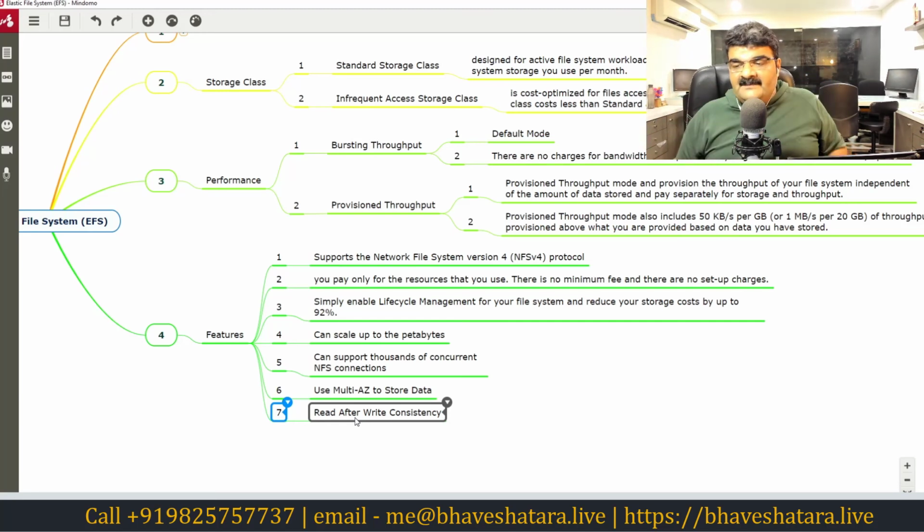And the biggest advantage is that it is shared storage. Previously we learned about EBS, and at that time we understood that we are using it to store the data. Now I explained EFS, which is better, and the advantage is you can access it from multiple EC2 instances. So how can you use this? This is the big question over here.